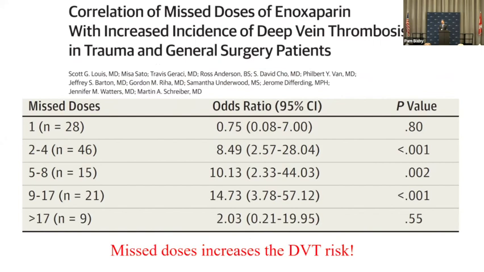If you hold between 2 to 4 doses of VTE prophylaxis, you're going to have 8.5 times increase in VTE. If you bump it up to 5 to 8, it's 10 times. 9 to 17, 14.7 times. So I think there's something going on with the coagulation factor levels, that there's an upregulation that leads to a higher VTE rate when doses are held. And it's an area we need to emphasize. It's an area that we have to give it continuously. There's very few reasons to hold VTE prophylaxis once it's started.